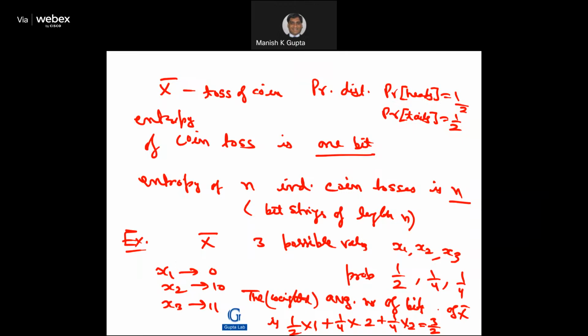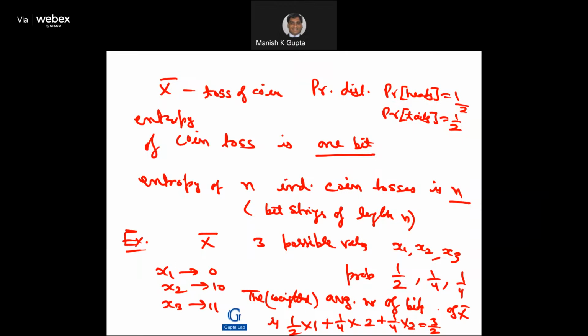If x1 is encoded as 0, x2 is encoded as 10, and x3 is encoded as 11, then the weighted average number of bits of X will be: for x1, probability 1/2 times 1 bit, plus x2, probability 1/4 times 2 bits, plus x3, probability 1/4 times 2 bits, which is equal to 3/2 bits. If a random variable is given, you can compute this value.